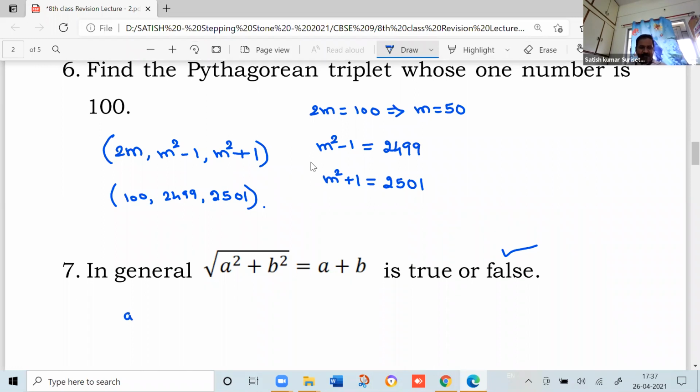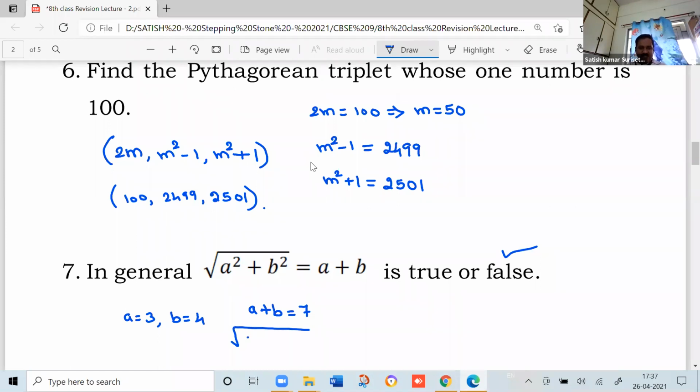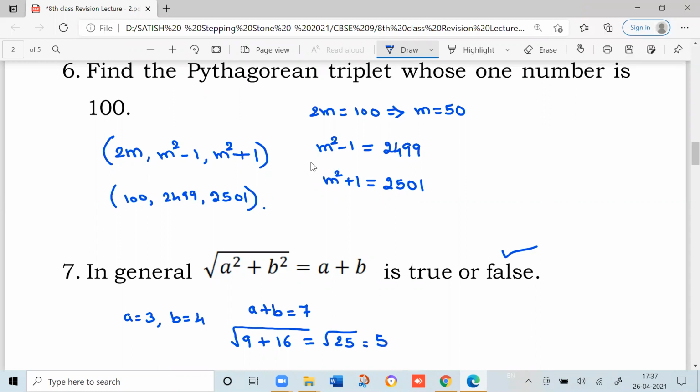Now you can have an example. Let us take a equal to 3 and b equal to 4. Now calculate the left hand side and right hand side. The right hand side, a plus b, is 7. Next, root of a square plus b square is root of 9 plus 16, which is root of 25, that is 5. Is 5 equal to 7? It is not equal. So that's why it is false. Remember, root of a square plus b square will never be equal to a plus b. Most of you will make a mistake here only.